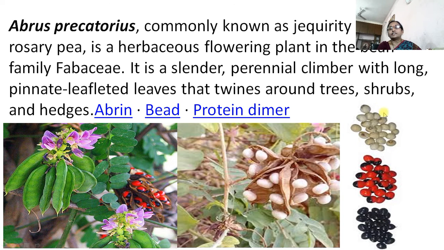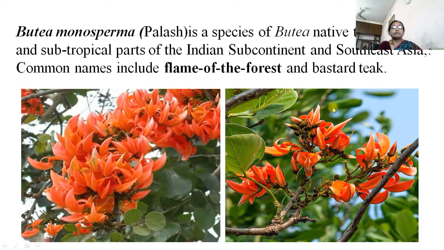This white gunja is also a species of Abrus, and it is a very important plant. Then Butea monosperma, it is palash. It is a species of Butea, native to tropical and subtropical parts of the Indian subcontinent and Southeast Asia. Common names include flame of the forest and bastard teak.